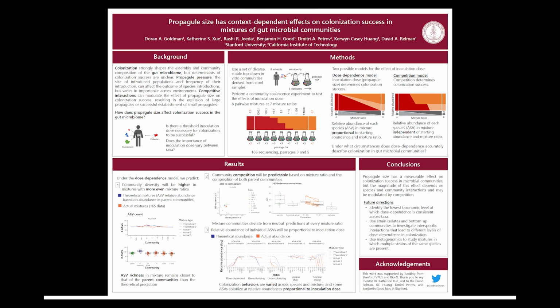Under this model, the relative abundance of every species in the mixture should be predictable based on the mixture ratio and the composition of each parent community. Alternatively, if inoculation dose plays a minor role or no role in colonization success, which I'm calling here the competition model, I anticipated that the relative abundance of each species in the community should be independent of the mixture ratio.